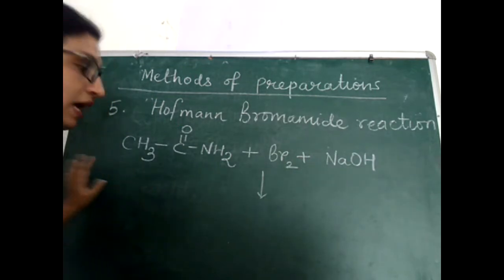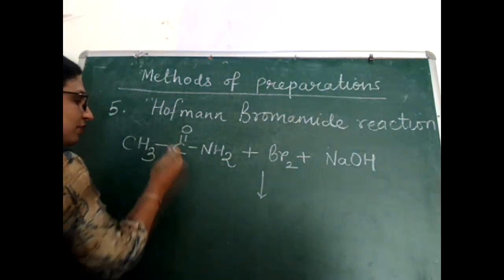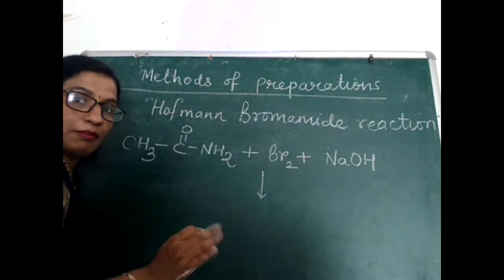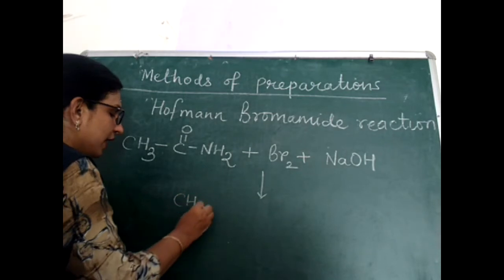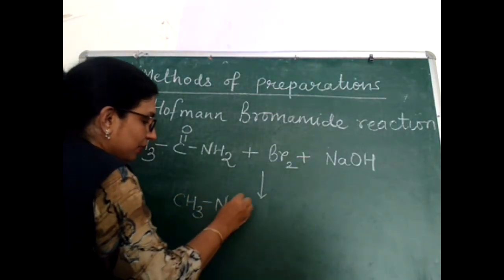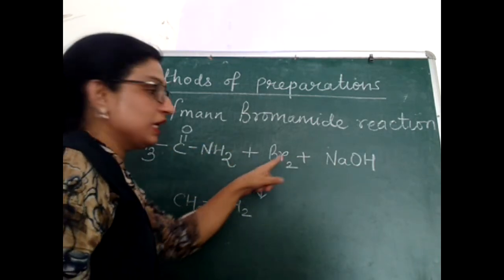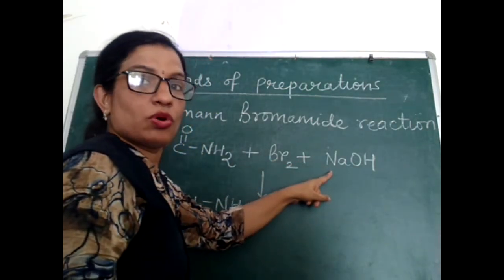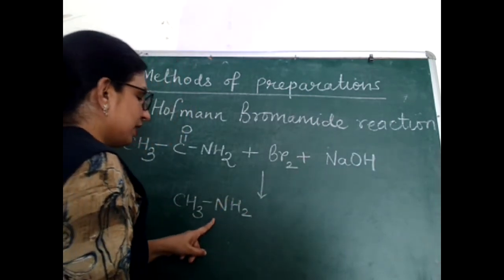Just to see what is happening in the reaction, you can see here this CO part will be eliminated from the amide and the same alkyl will bind with this NH2 group, and what are we getting? Primary amine. The amides are reacted with bromine in the presence of an aqueous or ethanolic solution of NaOH, and amines we are getting.